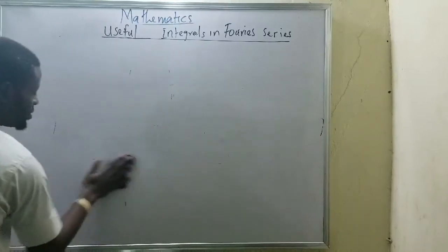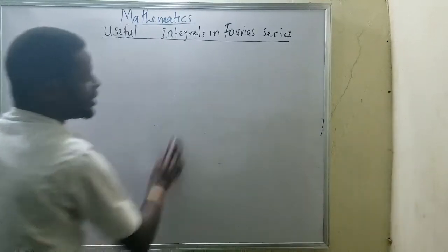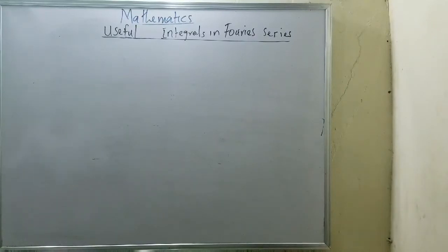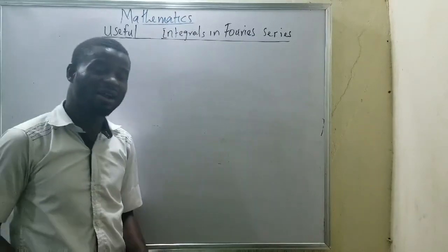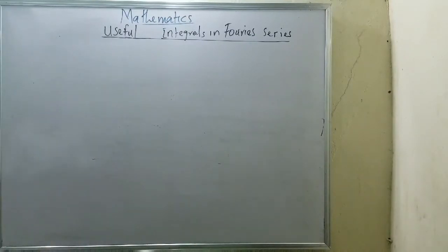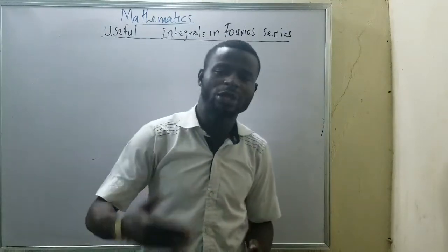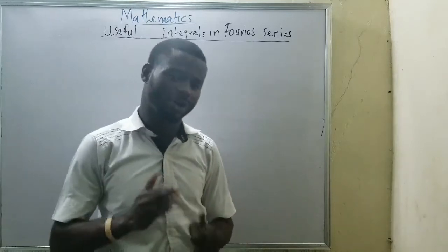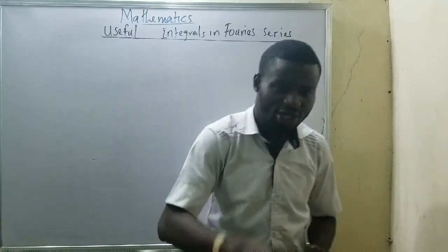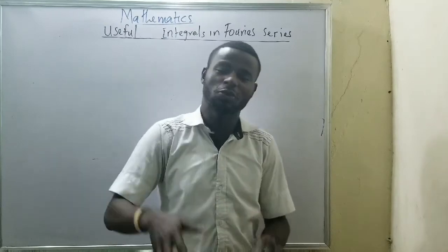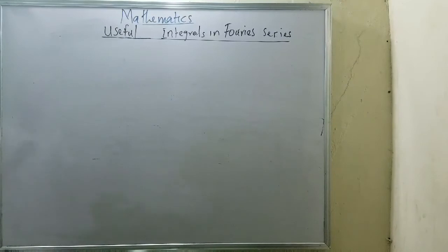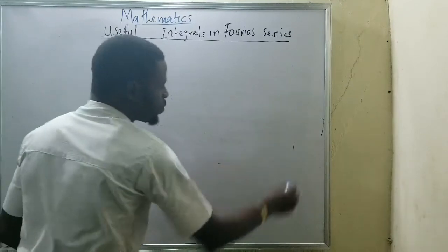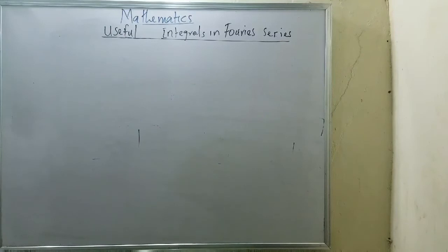You can go and read your books. When we are talking about Fourier series, number one, you have to understand that it's a trigonometrical series. Also, the function will discontinue. It will stop at a point. When you hold your machine and start moving, at some point it must be off. That is what I mean by upper and lower. It means it must start somewhere and end somewhere.